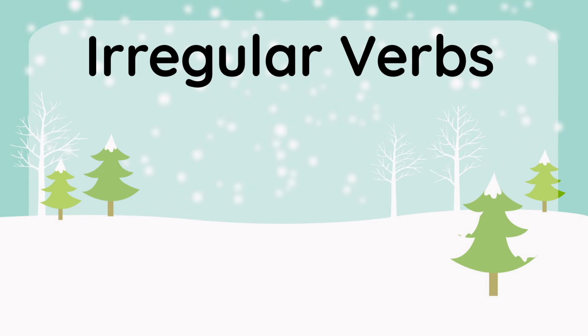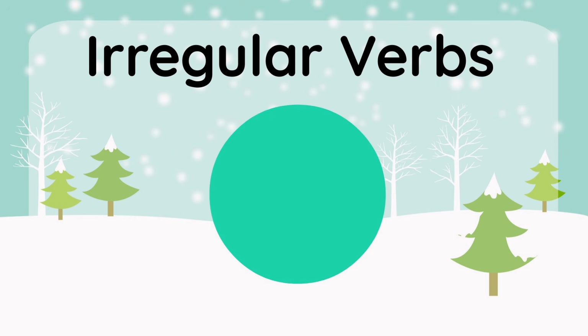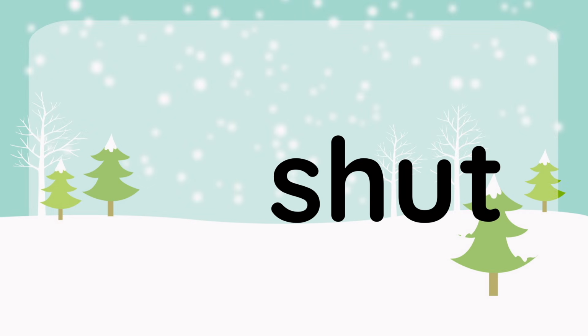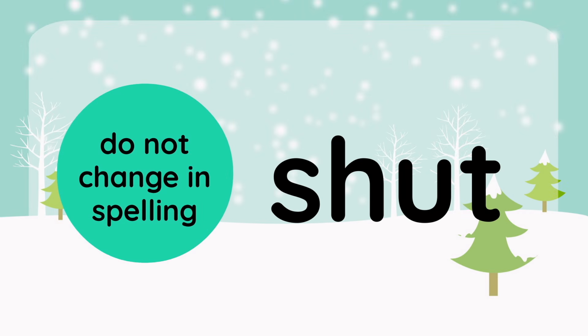There's another type of irregular verb I want you to pay attention to. With these verbs, you don't have to change the spelling. Whether it's in present tense or past tense, you'll just use the same spelling. Here's an example. The verb shut does not change even when it is used in the past tense form.